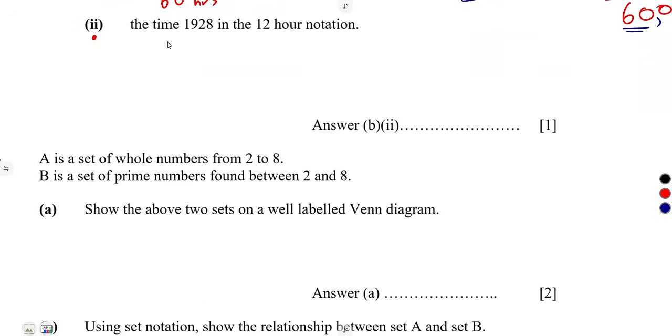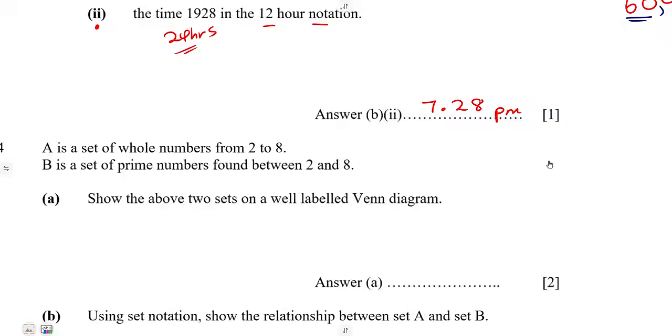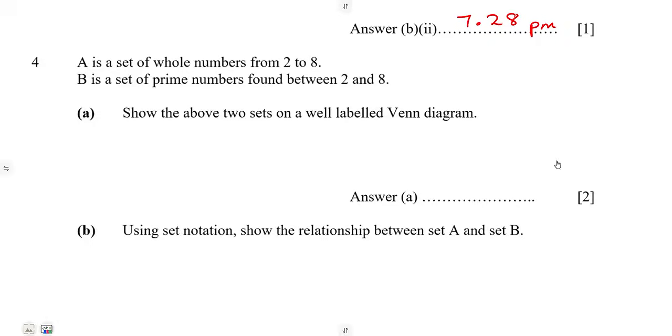Right, item 2, the time 1928. 1928 in 12-hour notation is, so this is 24-hour notation. So 19, that's a 7. So this is 7:28 p.m. This is p.m., all right? So that is what you're going to have there, all right?